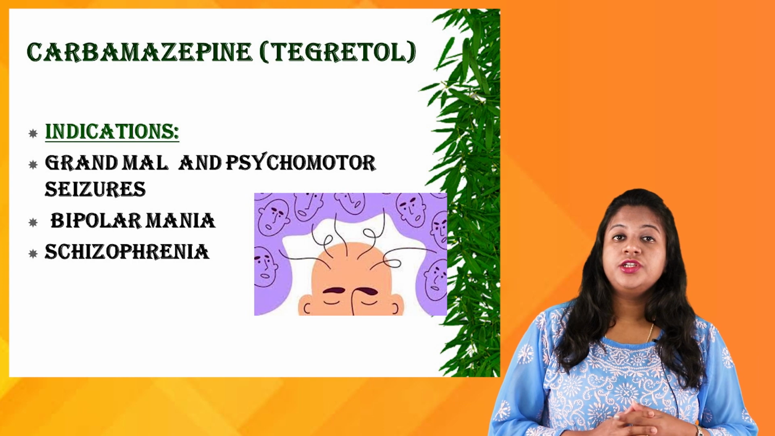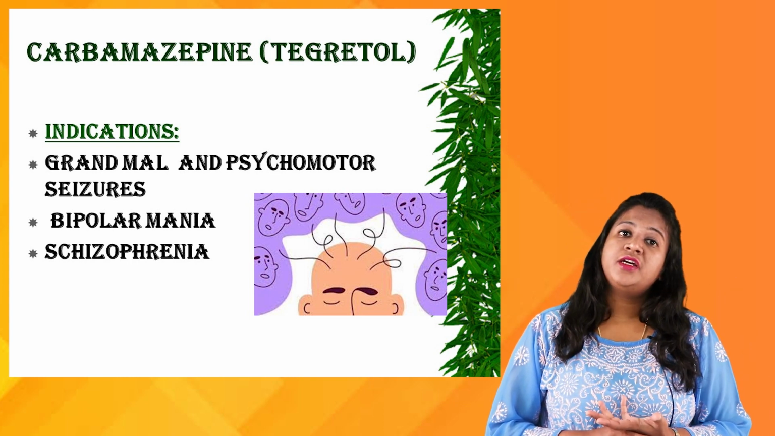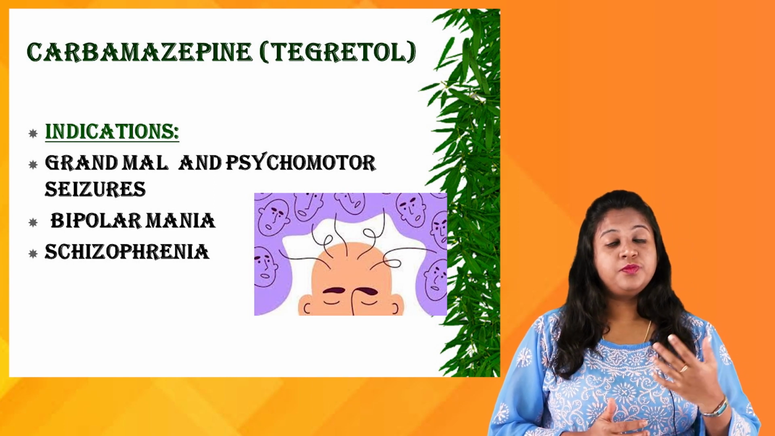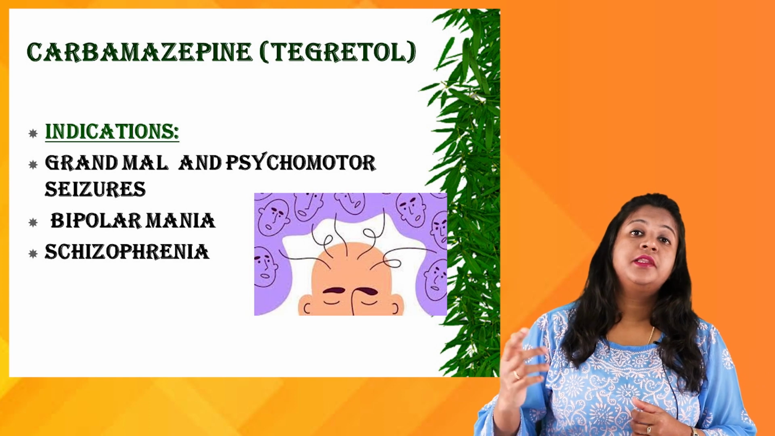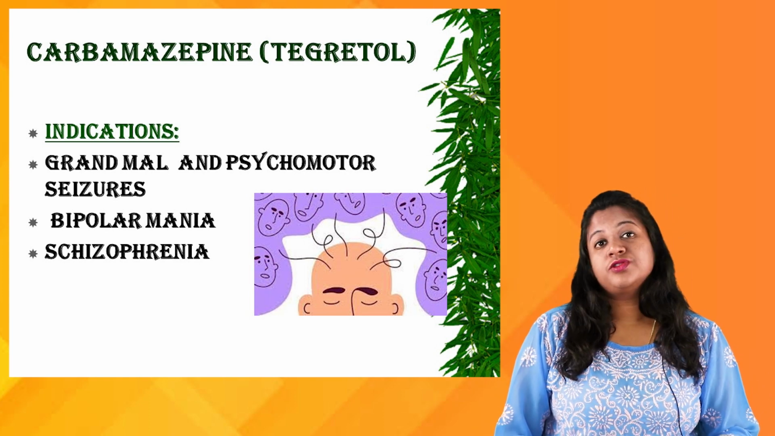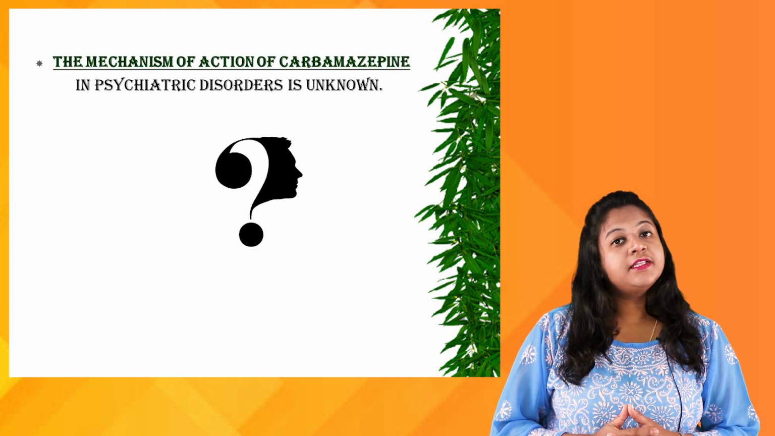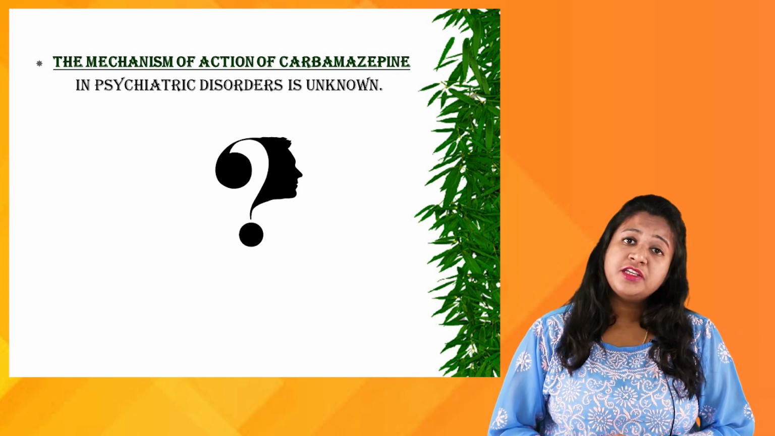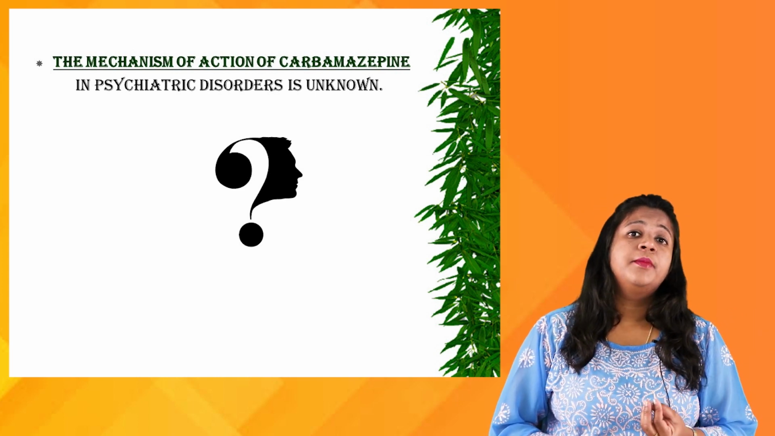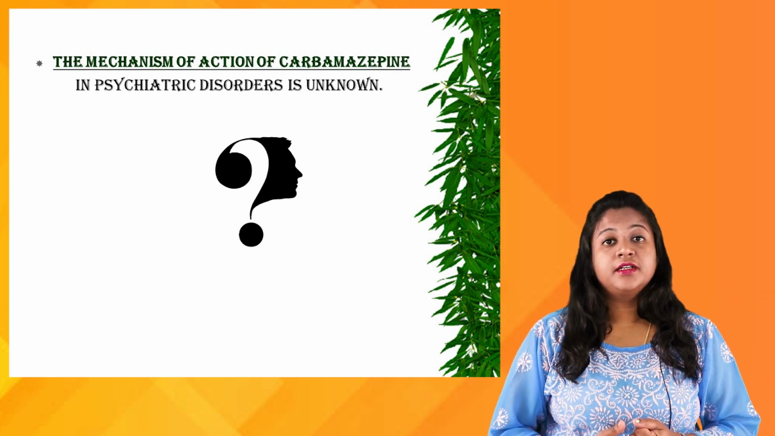Another condition where it can be used is schizophrenia, the type called schizoaffective disorder, where both schizophrenia and mood disorder are coupled up. In those conditions also, carbamazepine can be administered. Moving on to the mechanism of action, the exact mechanism of action is unknown, but it is known to cause some alterations in the neurochemicals and nerve terminals.